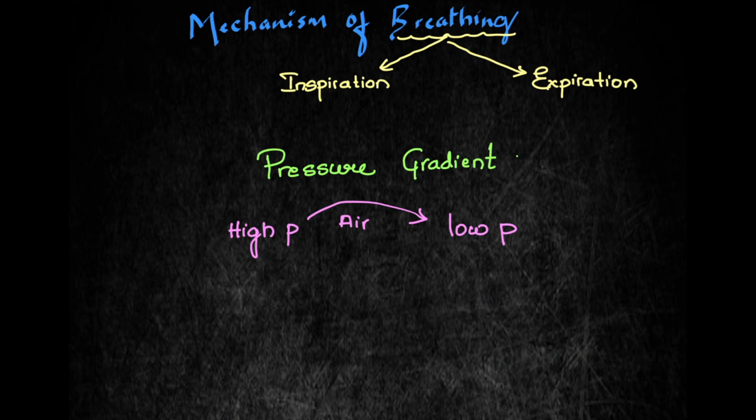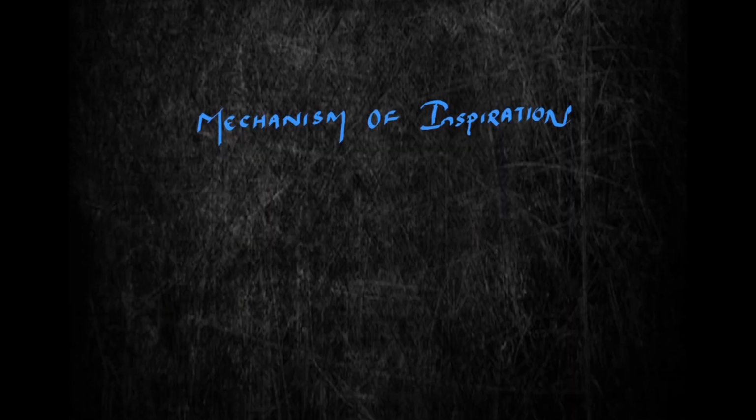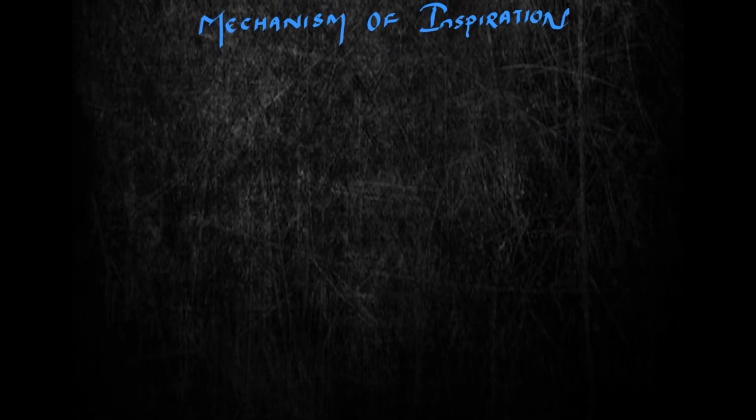Okay, so now let's move to the mechanism of inspiration, how inspiration takes place. You all know inspiration means the air from outside moves inside. So what should be the pressure outside? Outside the pressure should be high so that the air can come inside.